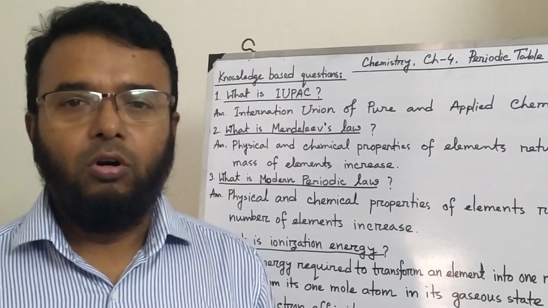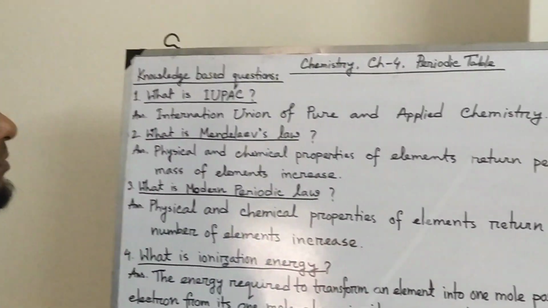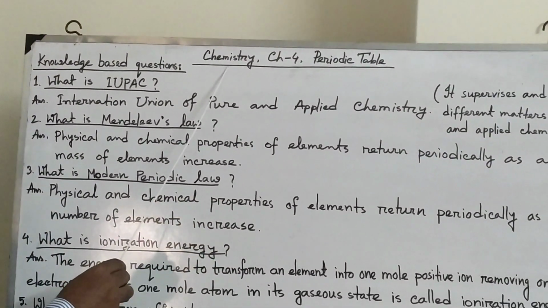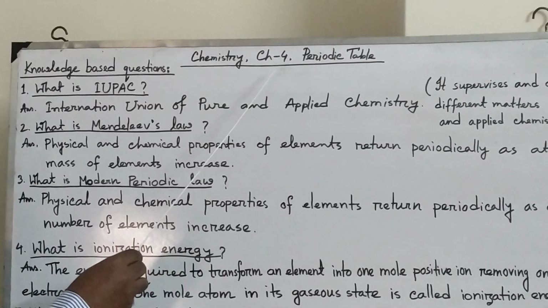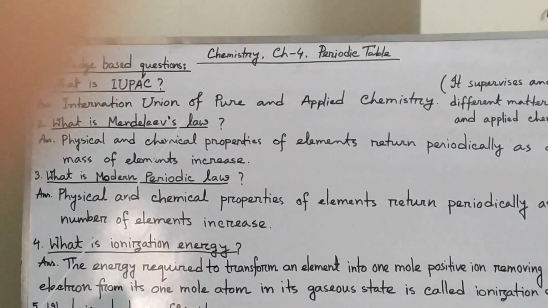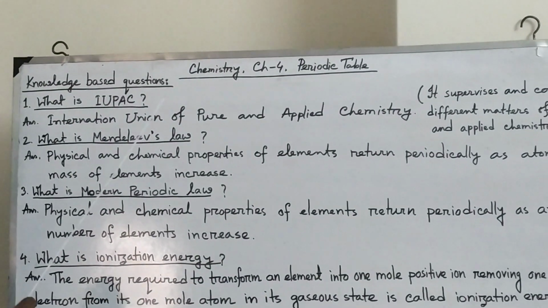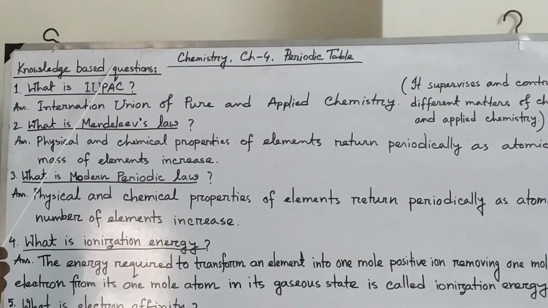Okay. All of you see the board. Today we will discuss chemistry chapter 4, periodic table. In this chapter today I will discuss the knowledge based questions and MCQ questions. So first of all I have written knowledge based questions.